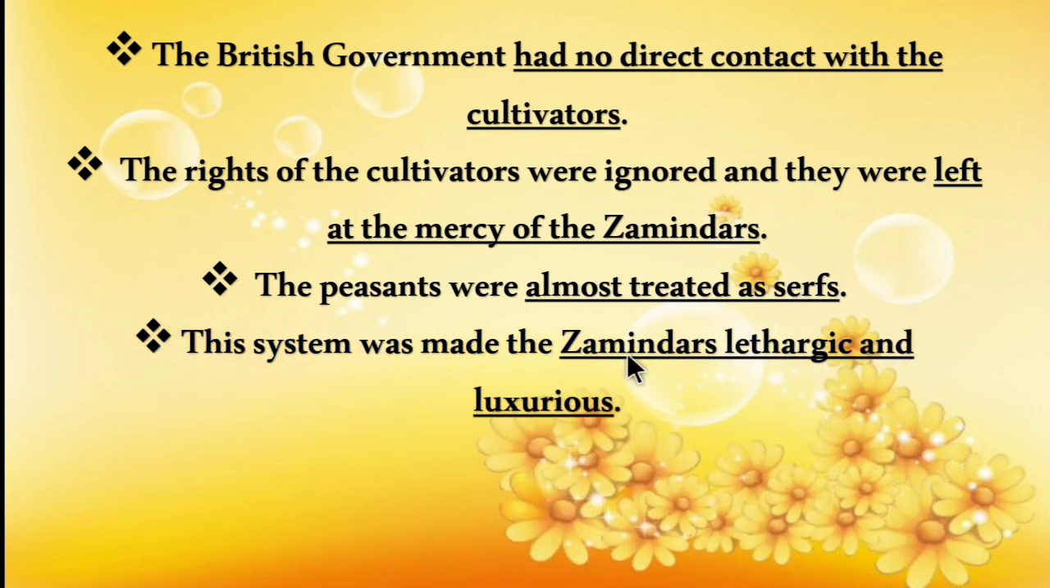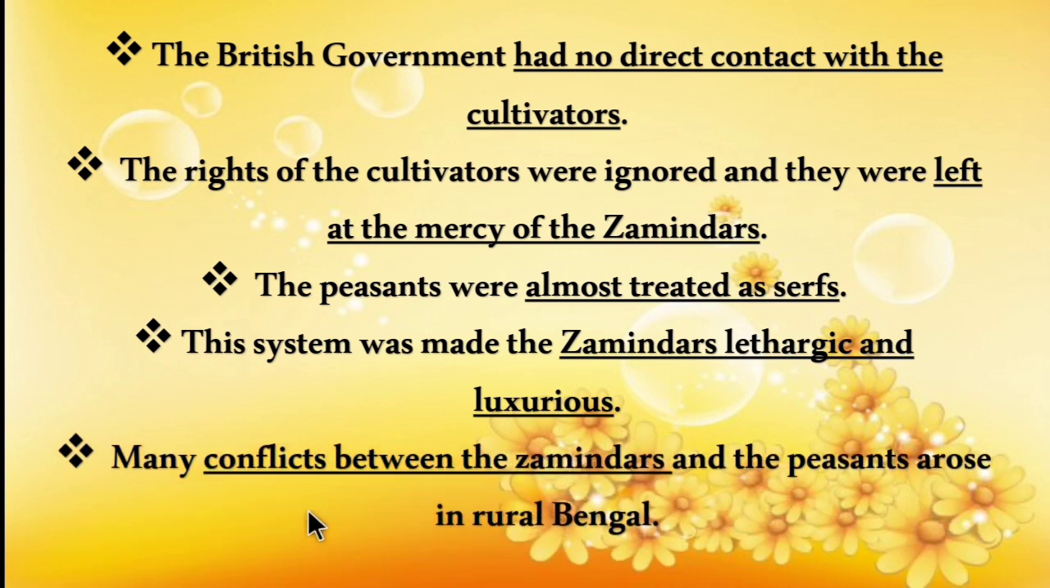This system made the zamindars lethargic and luxurious. So it made the zamindars very irresponsible as well as luxurious. Luxurious means very rich. Many conflicts between the zamindars and the peasants arose in rural Bengal. Because of this permanent settlement and the irresponsibility of zamindars, there arose many conflicts. Conflicts means an argument or a fight between the zamindar and the cultivators.